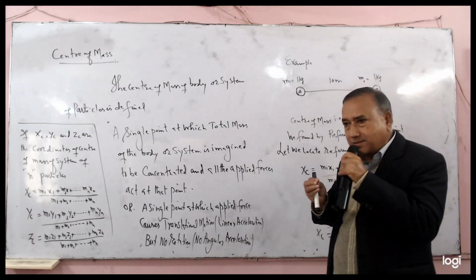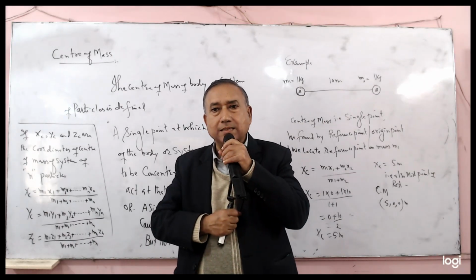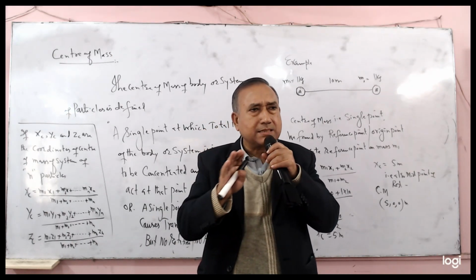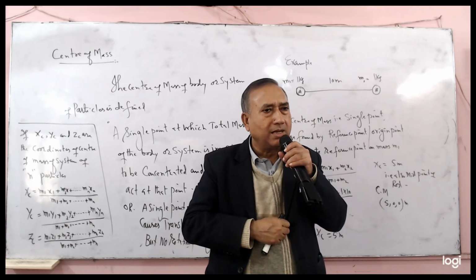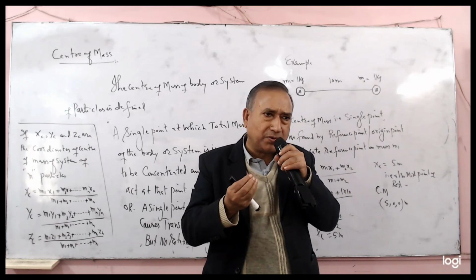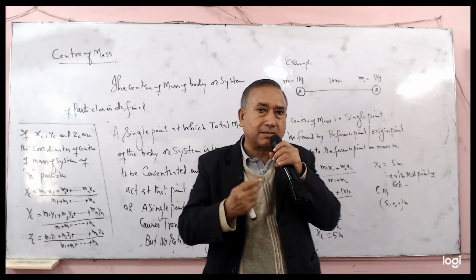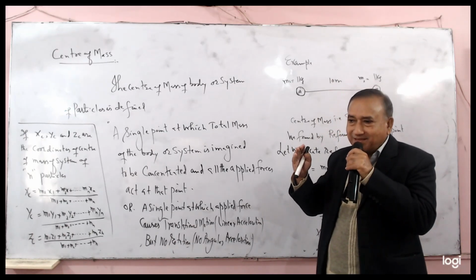Center of mass is a single point where all the mass of the system is added. If we exert a force at that single point, the system moves in translational motion, in a straight line.